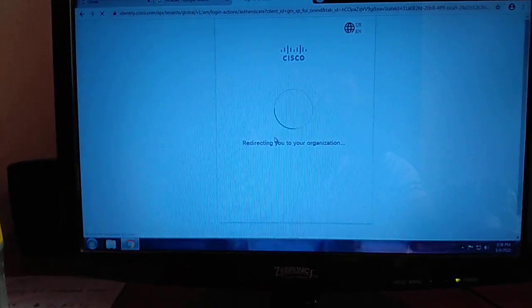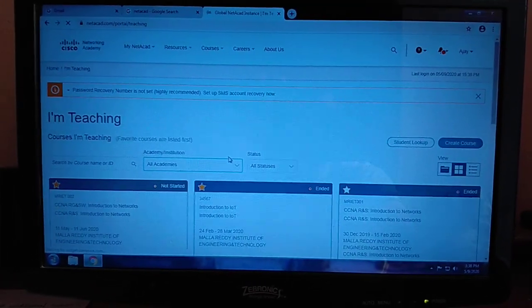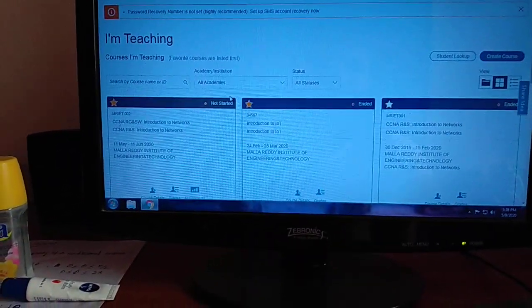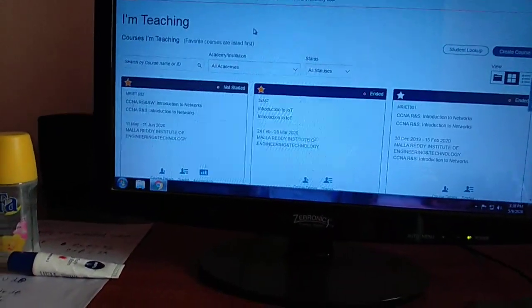After giving your password, it will take you to this particular page right here.